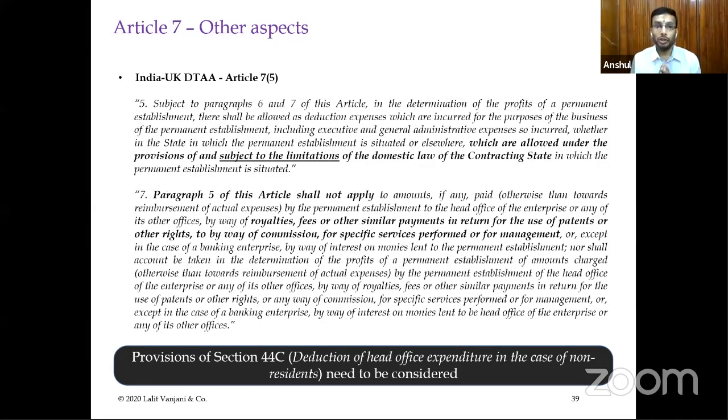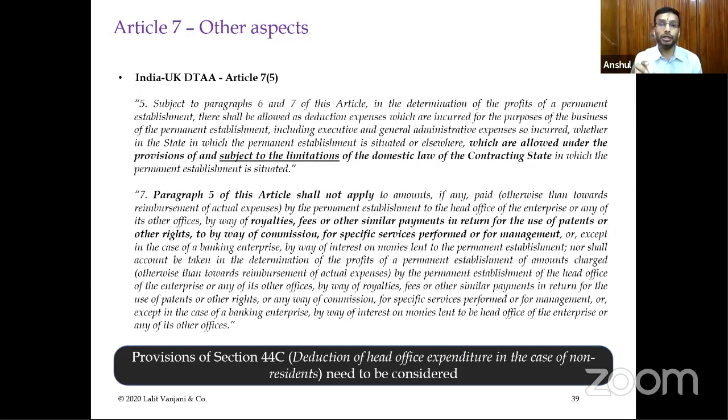So in the Indian context, you will see that there is a section in the Indian domestic tax law, which is 44C, which puts certain restrictions on the deduction of head office expenses in the nature of executive and general administrative expenses. And it says that more than 5% of expenses will not be allowed as deduction.